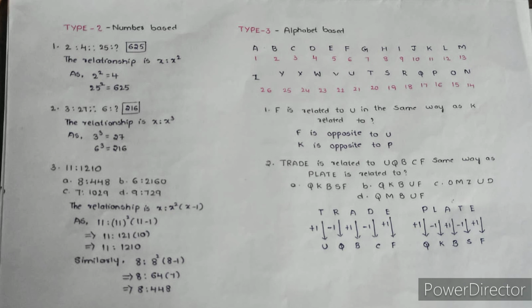So for A, if we add 1, it will be B. And for T we have to subtract 1, and if we subtract 1, it will become S. And for E, if we add 1, it will become F. So the answer for PLATE is QKBSF. So the option is 1, A.